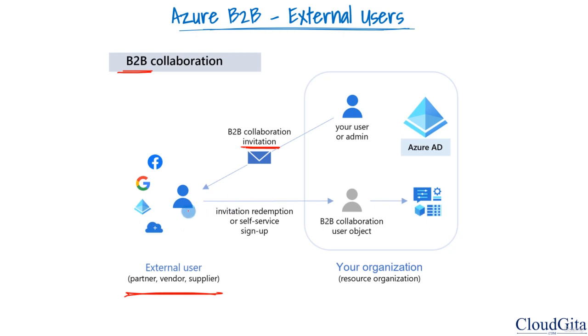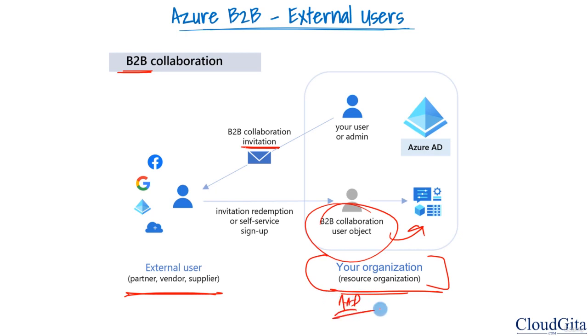Then he accepts or redeems that invitation and becomes part of your organization. Now very securely you are allowing this user to have access to your resources, your application, your data, your database, right? So this is a very specific user, and he is part of your Azure Active Directory, right?